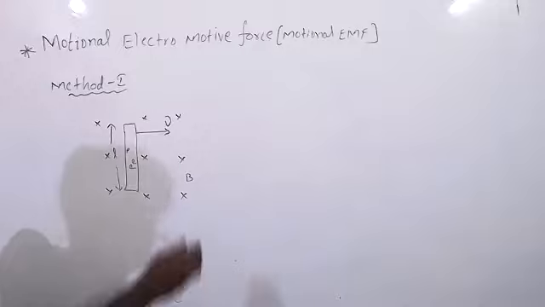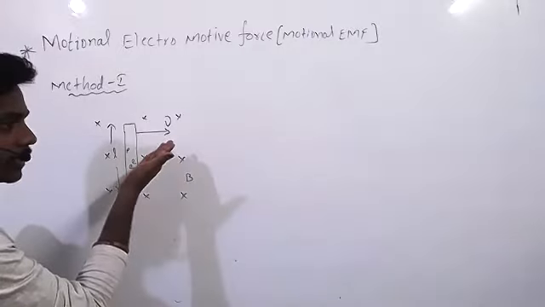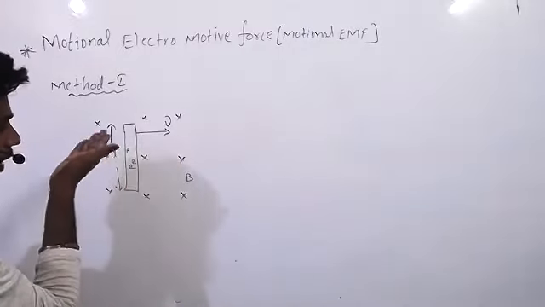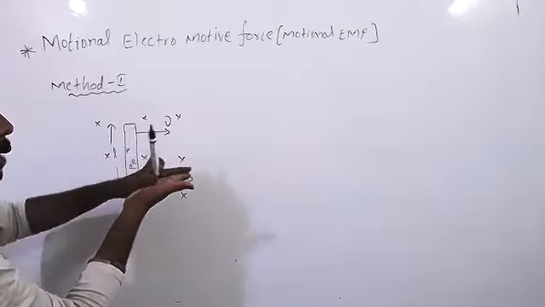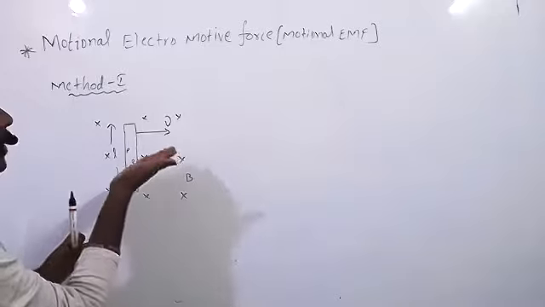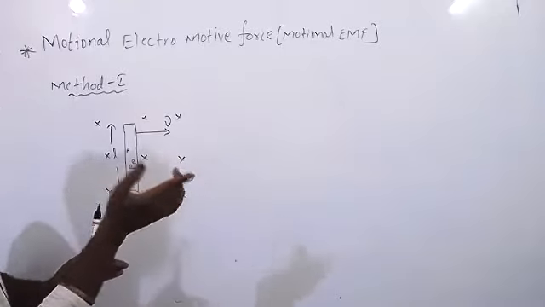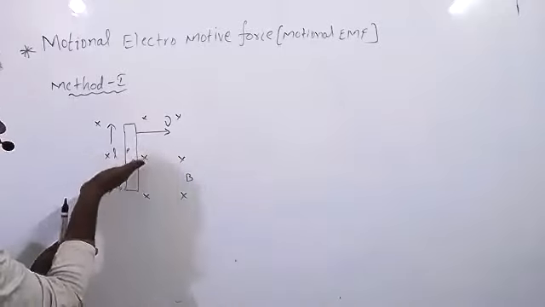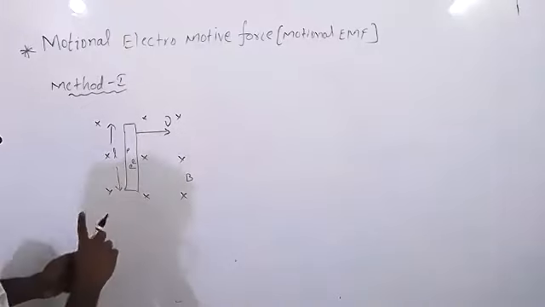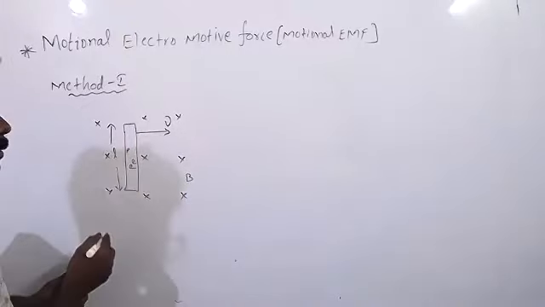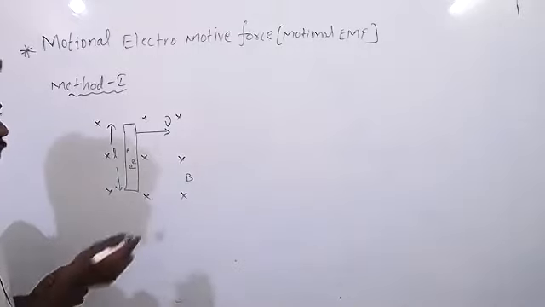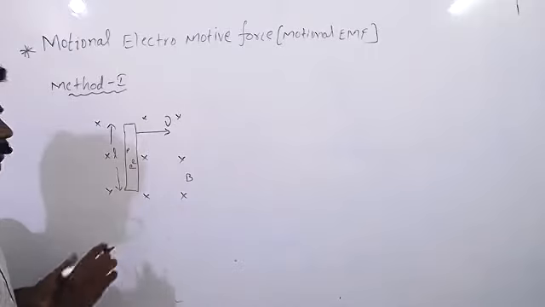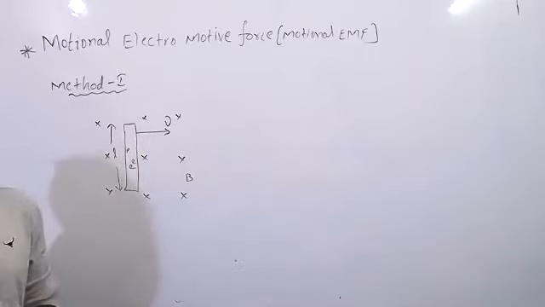Upwards, sir. So we now apply the right hand palm rule. The magnetic field is inward and the velocity is in this direction. So the palm tells the direction of the magnetic force on the charge, which is the upward direction. So on the positive charge it is upward, and on the negative charge it is downward. Clear? On the positive charge upward means on the negative charge downward. It's clear, right?